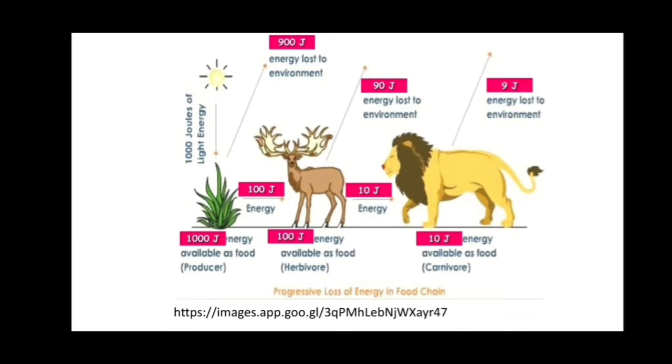And when this 10 joule available energy organism is eaten by the carnivorous, 9 joule energy is lost in the environment, as well as used to maintain the body. Okay, and only 1% energy is available to the carnivorous organism. So this is the path of energy, and in this path the energy is lost in the food chain.